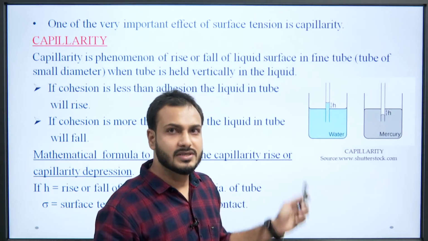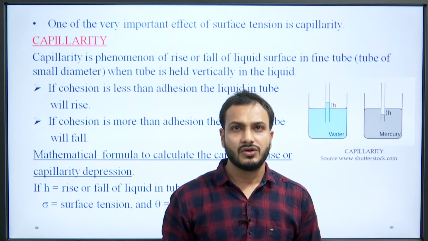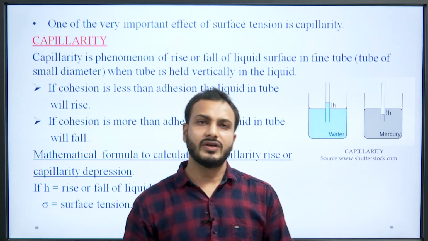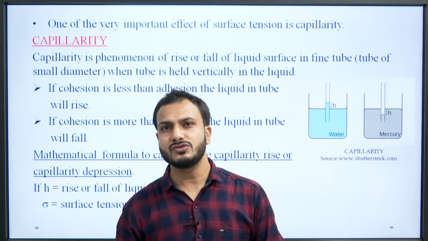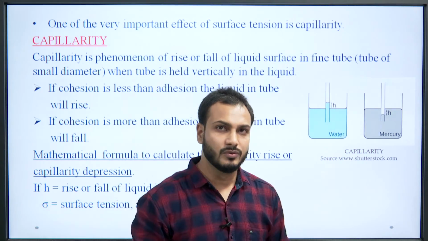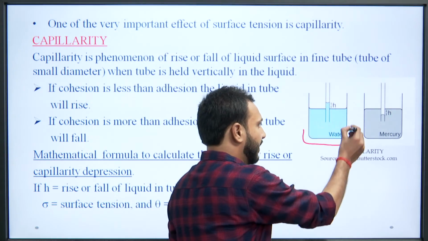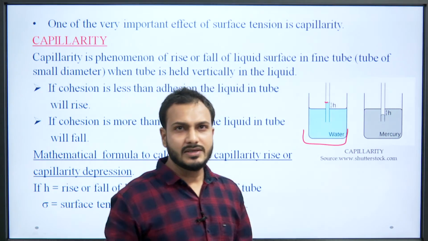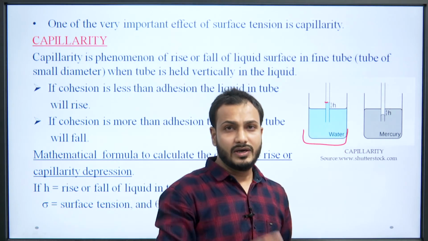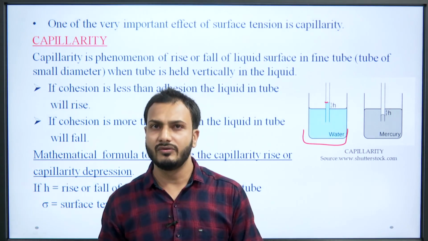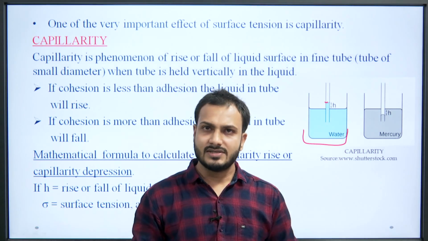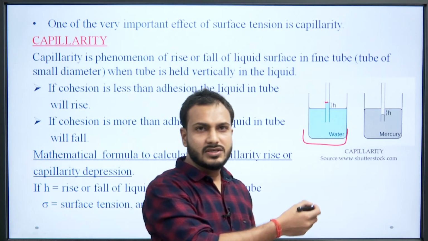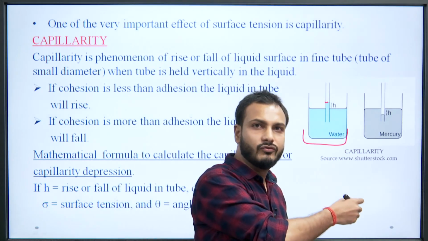There is a very important property due to surface tension which we call capillarity. For understanding capillarity, we can simply say this is the phenomenon of rise or fall of a liquid surface in a fine tube, where the liquid is contained in a vessel and the tube is inserted. The rise or the fall can be termed capillarity. Now let us understand when the rise will take place and when the fall will take place. If the cohesion is less than the adhesion, the liquid in the tube will rise, whereas vice versa, if the cohesion is more than the adhesion, then the liquid in the tube will fall.